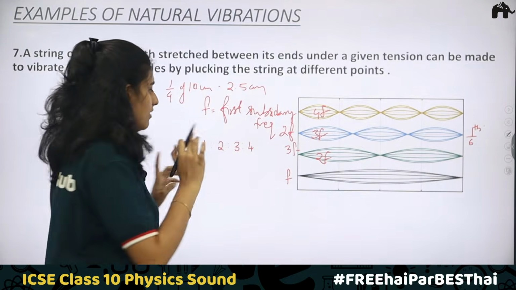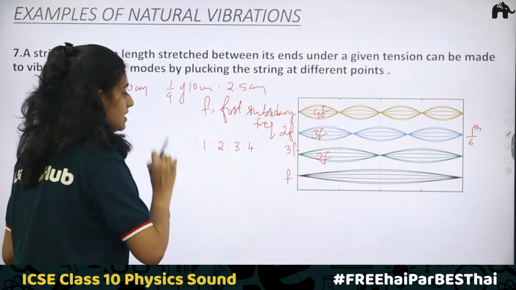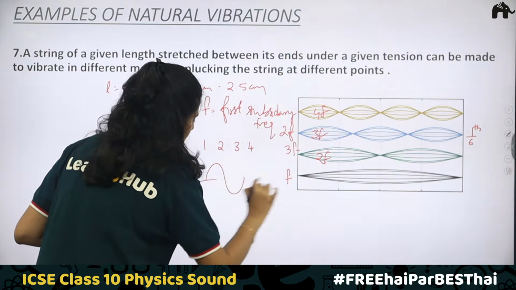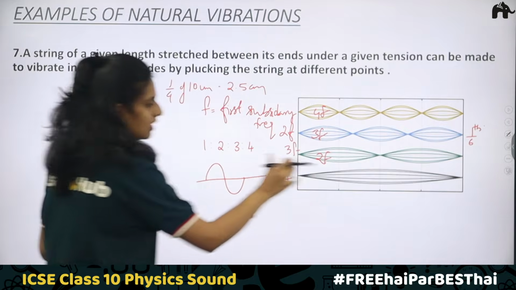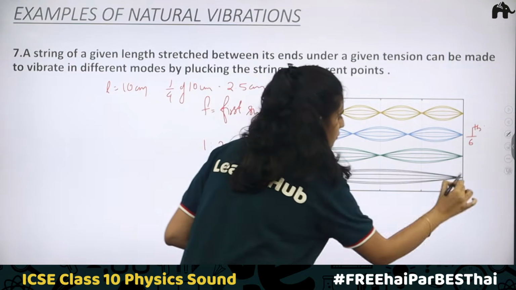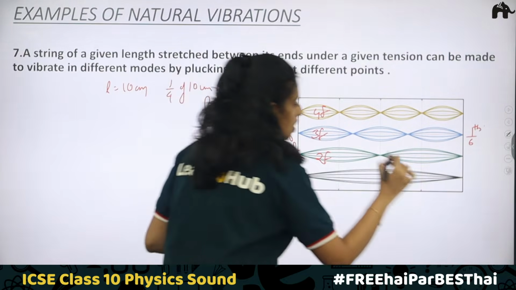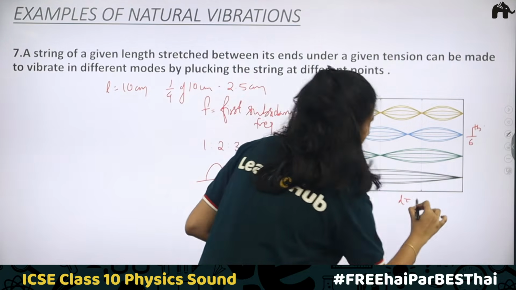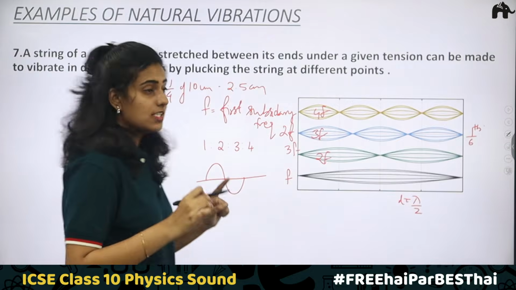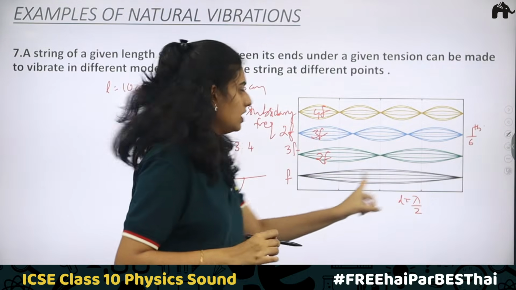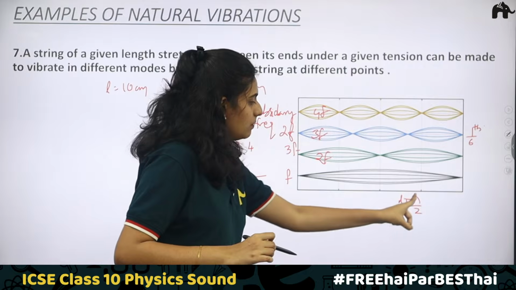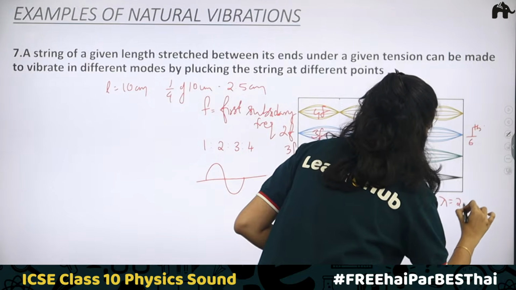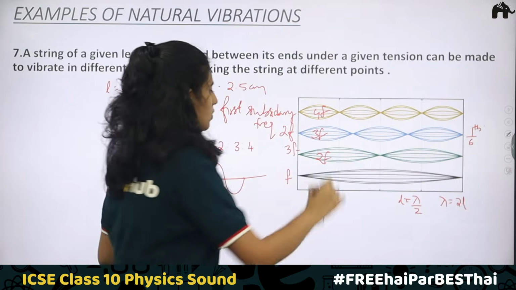Now you can see the wavelength. What is wavelength? It is the distance between two consecutive crests or troughs. So this completes a wave. This is a complete wave. When you check here, you can see you just have half of the wave. So the total length will be equal to half of the wavelength, lambda divided by 2, because there is not a complete wave. Only half part is there. So here L will be equal to lambda by 2, or you will be having wavelength lambda equal to 2 times L.